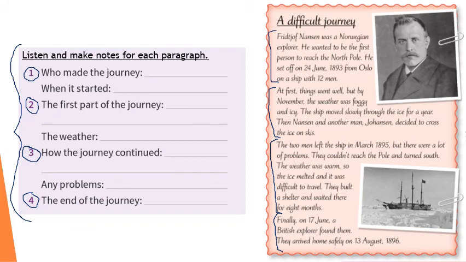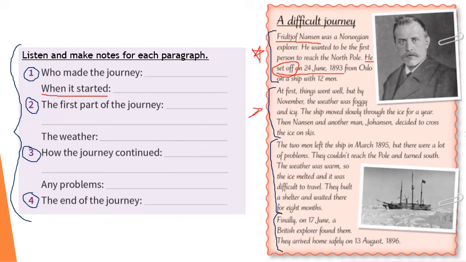Okay, now that we have listened to the whole story, let's go ahead and check our notes for each paragraph. So first, let's begin with paragraph number 1. Who made the journey? Who is the person that we're talking about? Here, our famous person is Fridtjof Nansen. And when did his journey begin? Here we see he set off on the 24th of June, 1893. Remember, set off means to leave, especially on a boat.